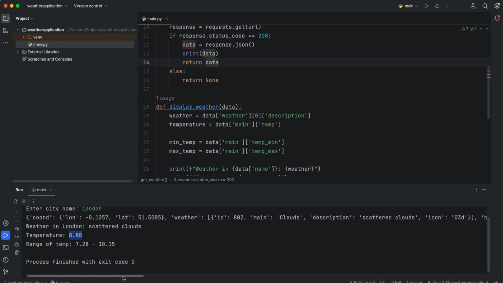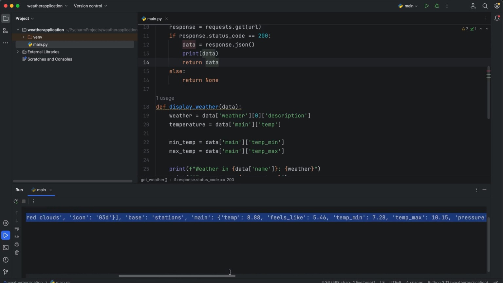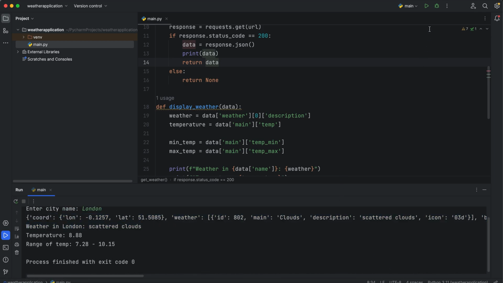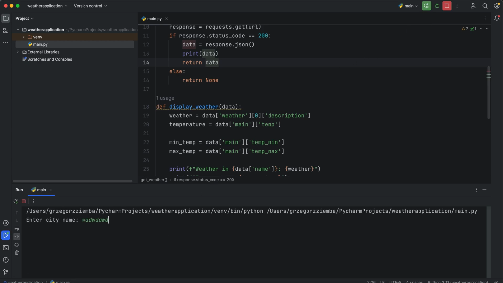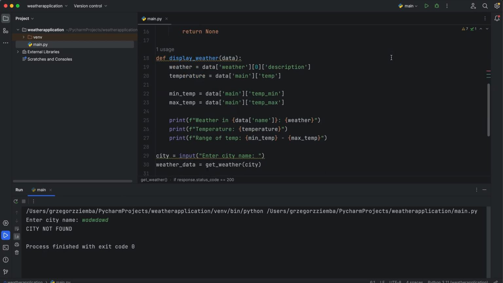Since we've got our JSON file over there, of course, we can make it more readable, but you can see how many options you have provided by the OpenWeatherMap API. And of course, there are a lot of them. But whenever we provide some kind of wrong name, you can see the error, city not found, working as it should.